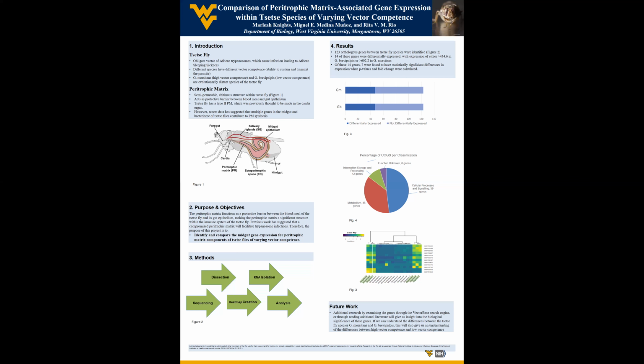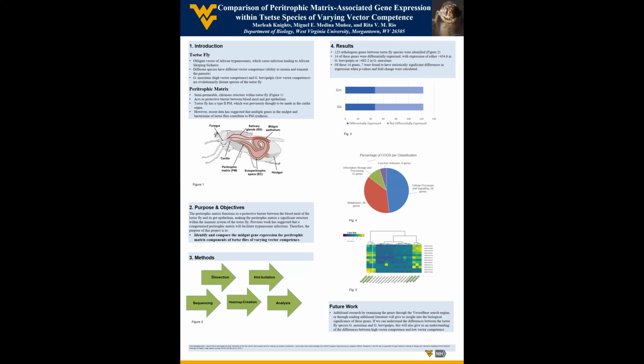According to previous research, specifically an investigation into the composition of the peritrophic matrix by the Liverpool School of Tropical Medicine, around 300 genes may contribute to PM composition. However, for the purposes of our experiment, only 123 of those are orthologous between G. morsitans and G. brevipalpis, with only a 1-to-1 expression. Of these 123 genes, 47 were differentially expressed, as shown in Figure 3. We were able to classify 117 of the 123 into known COGs, which are categories detailing the main function of a gene.